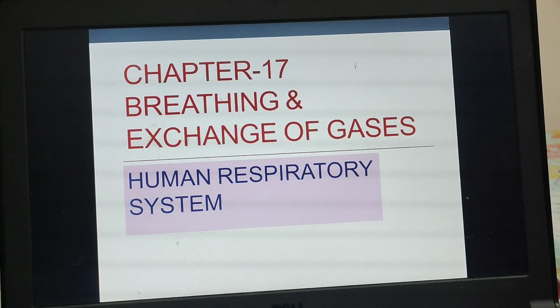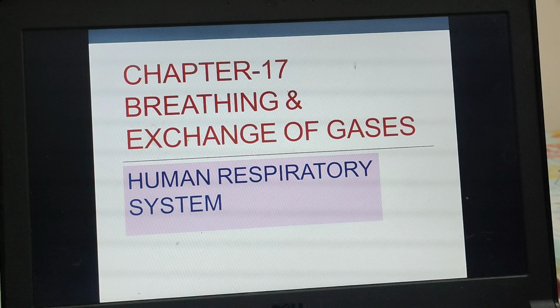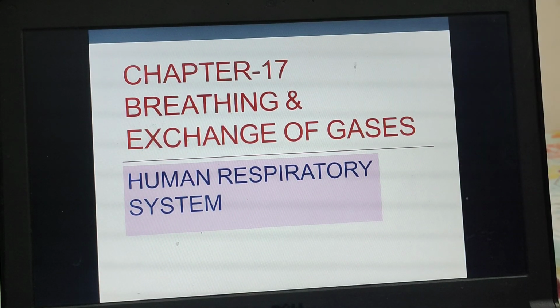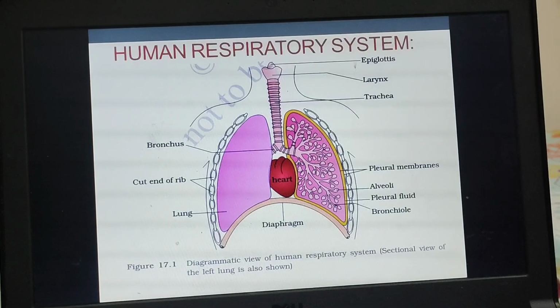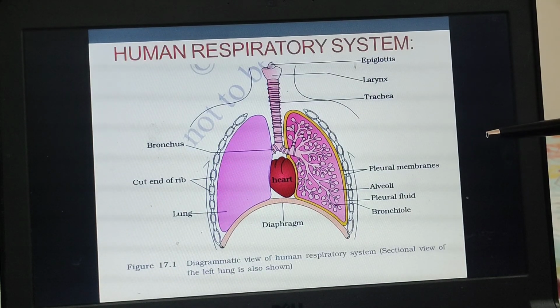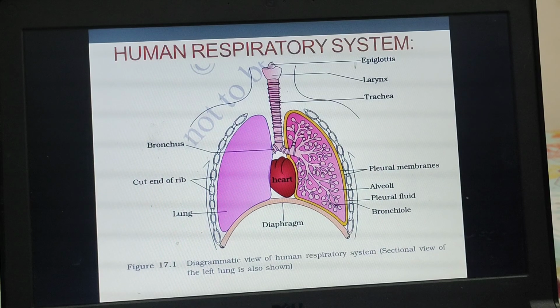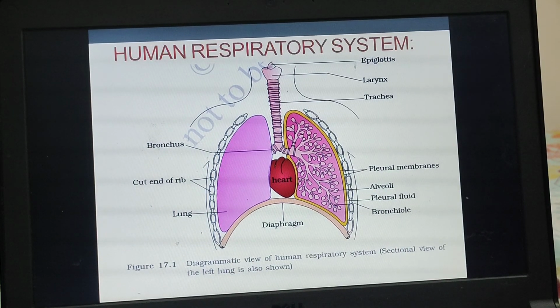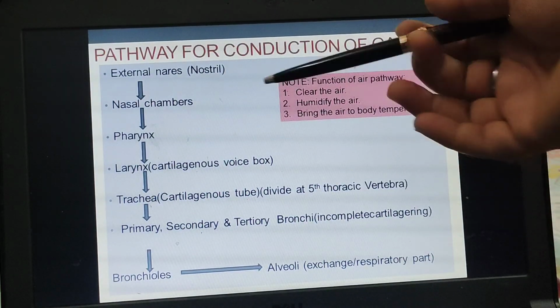Hi students, so now we are going to start with the human respiratory system. The human respiratory system is from your chapter number 17, breathing and exchange of gases. We will understand the pathway through which the air will move. So let's start.